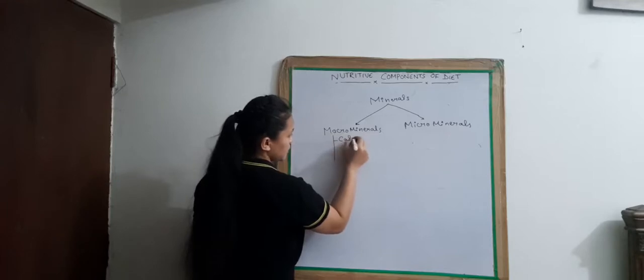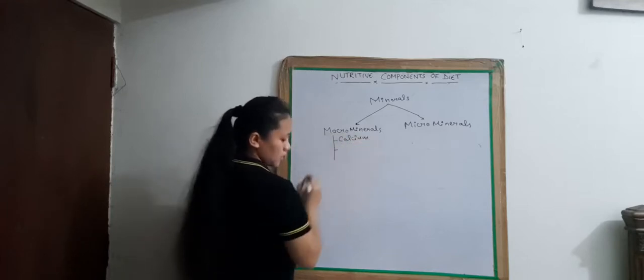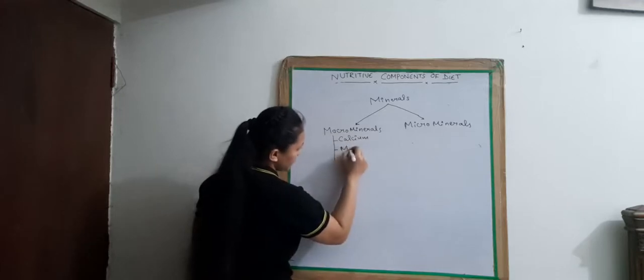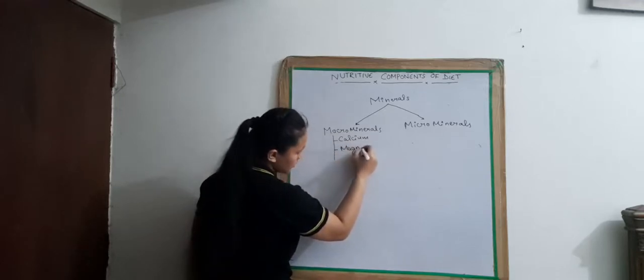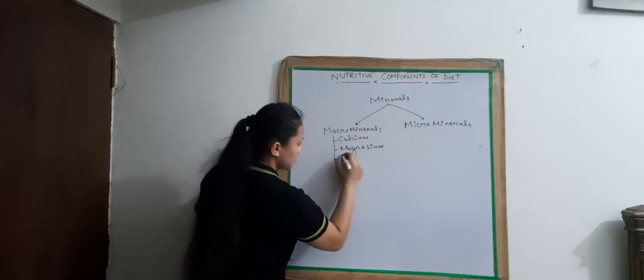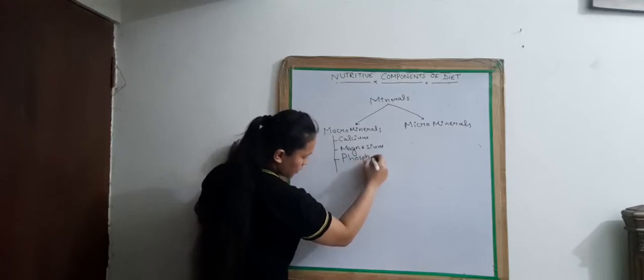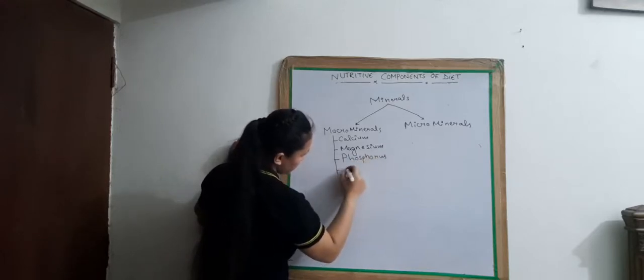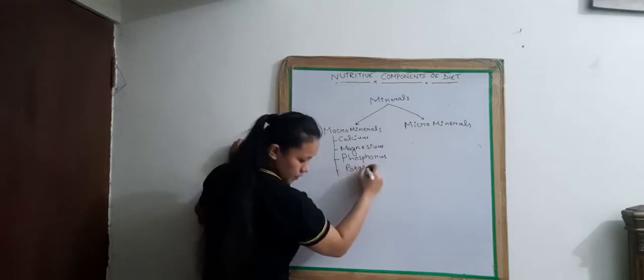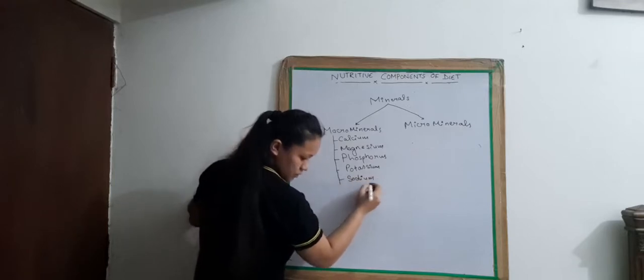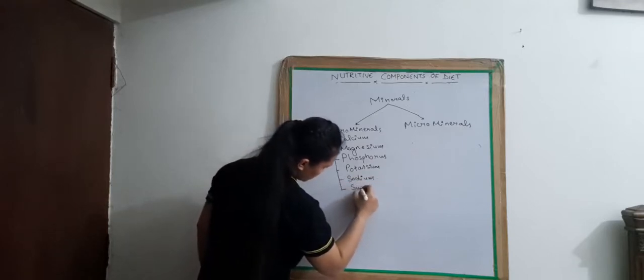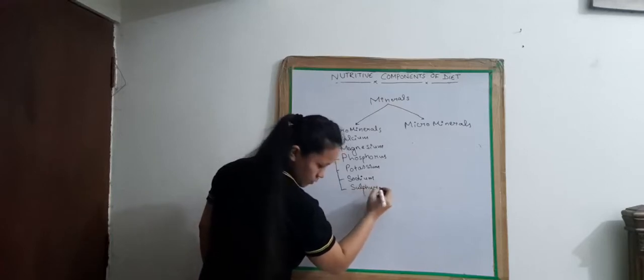calcium, magnesium, phosphorus, potassium, sodium, sulfur, chloride.